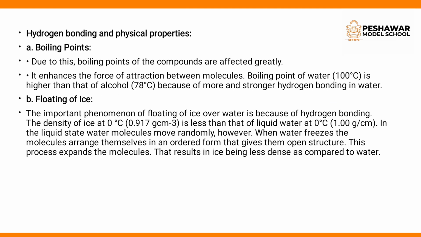Look at the second one, that is the floating of ice. The important phenomenon of ice floating over water. You can see that ice formation always starts on the surface of the water. Why? Here is the explanation. Because of hydrogen bonding, the density of ice at 0 degrees centigrade is less than that of liquid water at 0 degrees centigrade, which is 1 gram per centimeter cube.